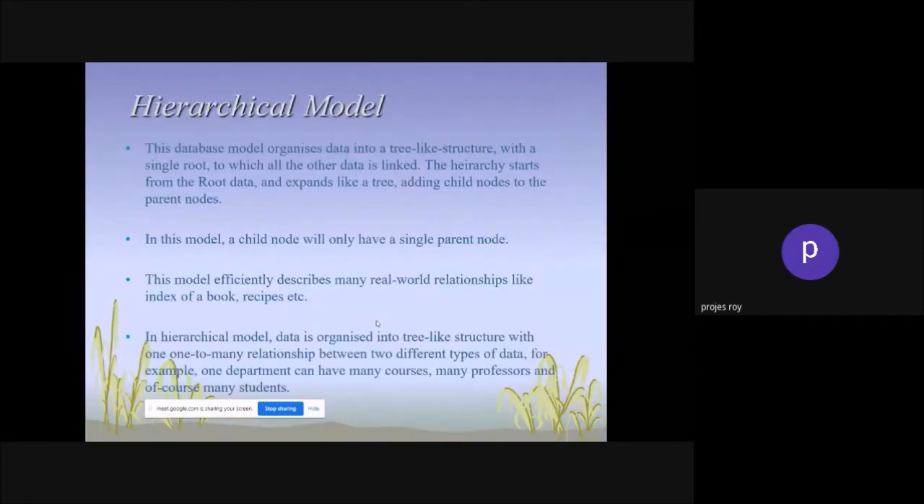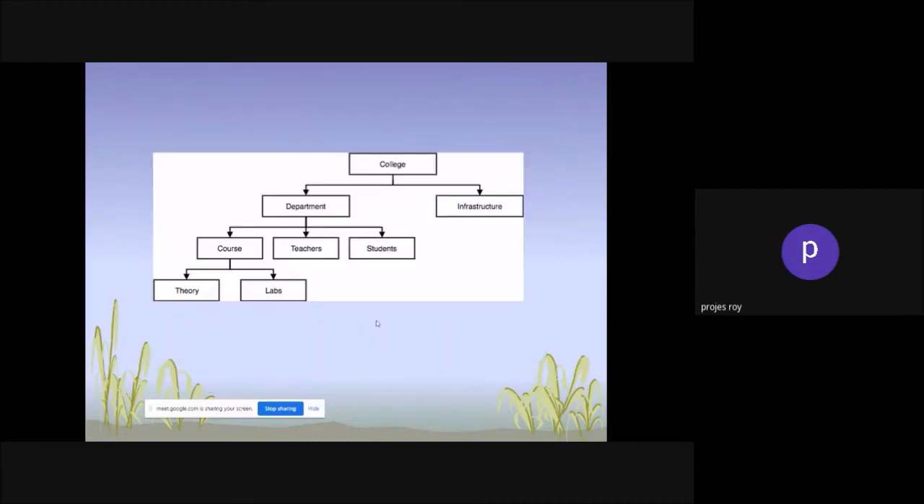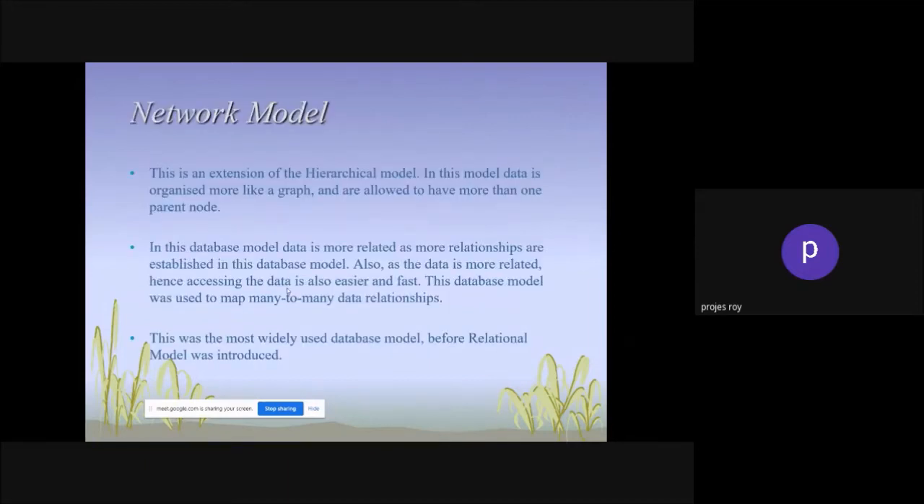The hierarchical model organizes data into a tree-like structure with a single root to which all the other data is linked. The hierarchy starts from the root data and expands like a tree. That's why it's called the hierarchical model. Suppose this is a college: server, department, infrastructure, courses, teacher, student, theories, and lab. It comes like that, so it's a hierarchical database management system.